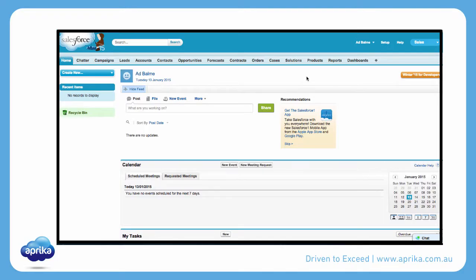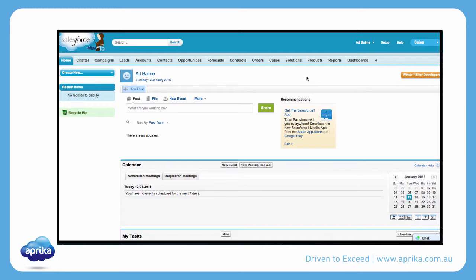Mercury SMS is an application that runs on the Force.com platform. It enables Salesforce.com users to communicate with their clients via SMS. During this tutorial, I'm going to show you how to install Mercury in your Salesforce.com org.